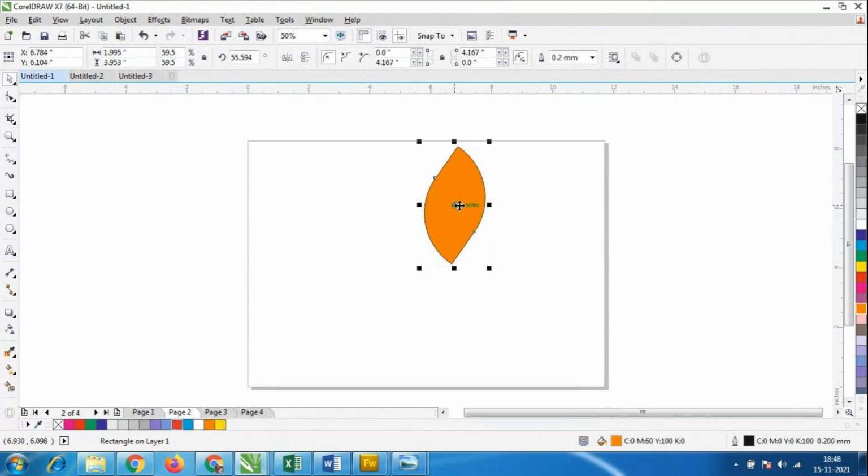Okay, so I'll click here. If you click once, you will get a selection option. If you want to increase and decrease the size, you can do it like this. If you click once again, you will have the rotation option. In the rotation option, you have to move the center point down. Then Control D. Again select it, and in the rotation options, we have to move it here and like this. Then Control D.